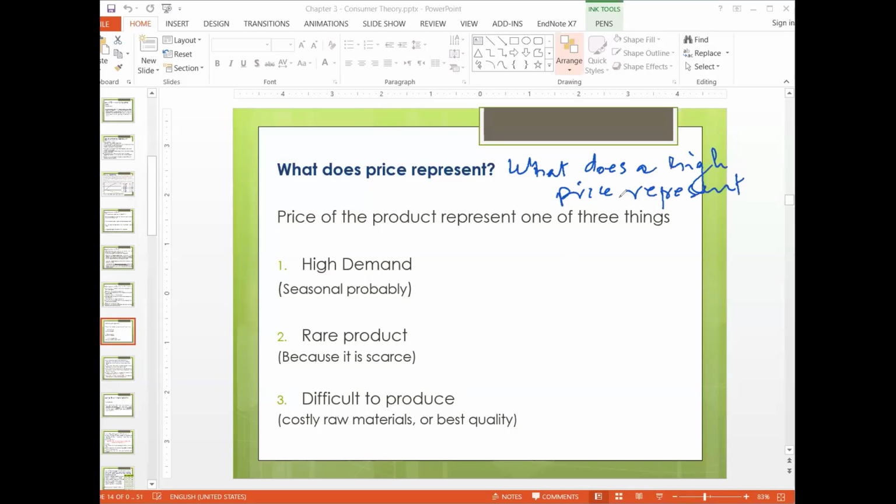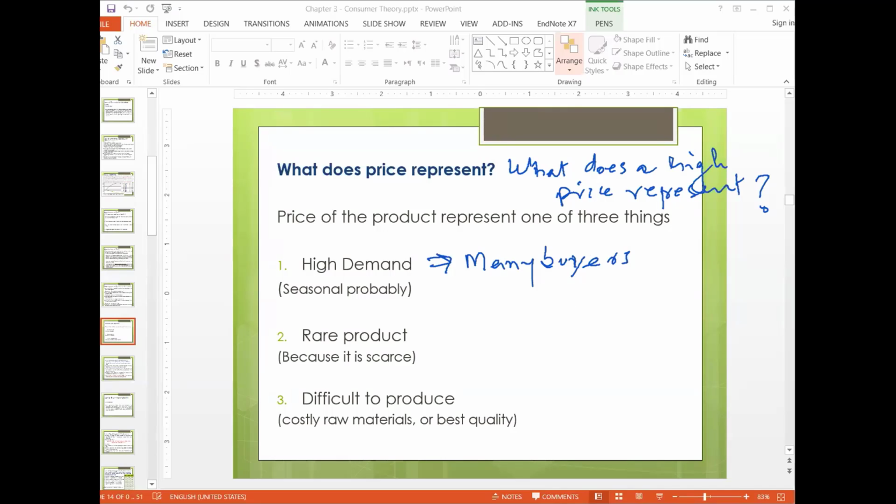So if you see the product is expensive, what is the reason behind this? First, there can be too many buyers for a product. Everyone wants to buy it, but the sellers are not that many. So there is high demand, which makes the product expensive.